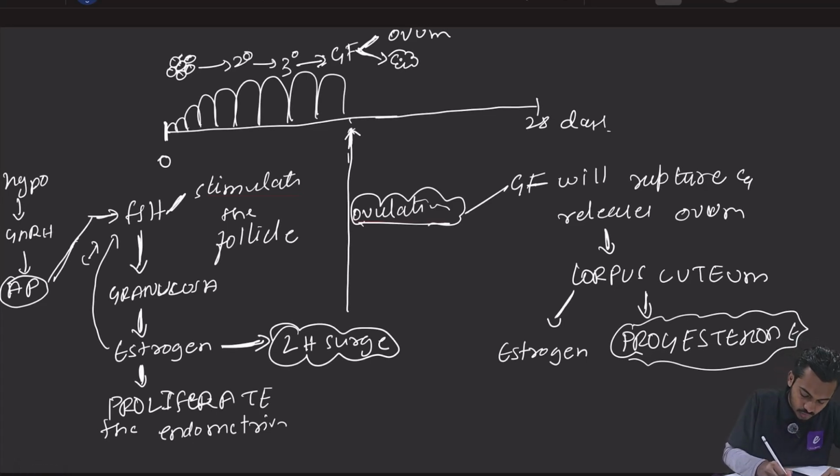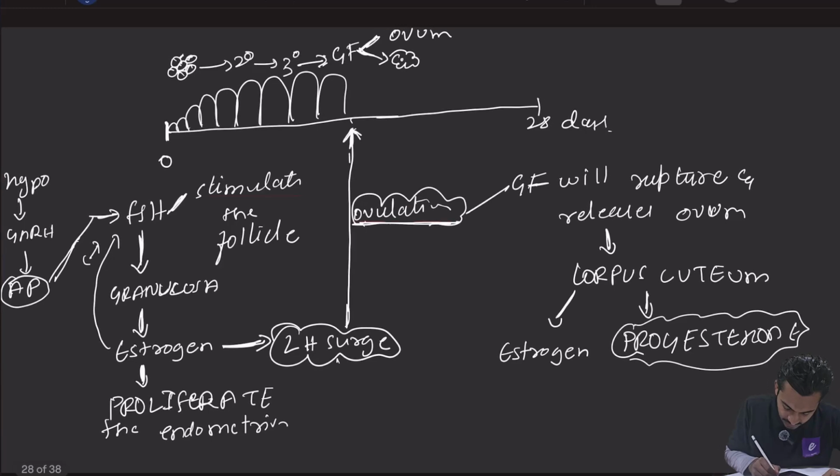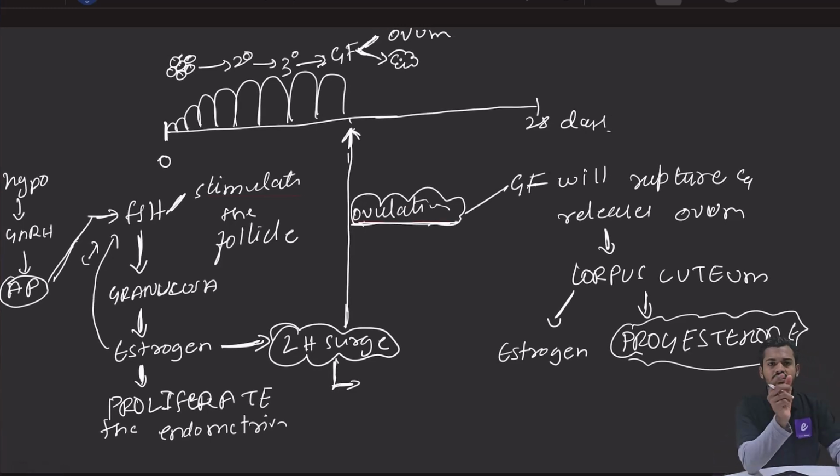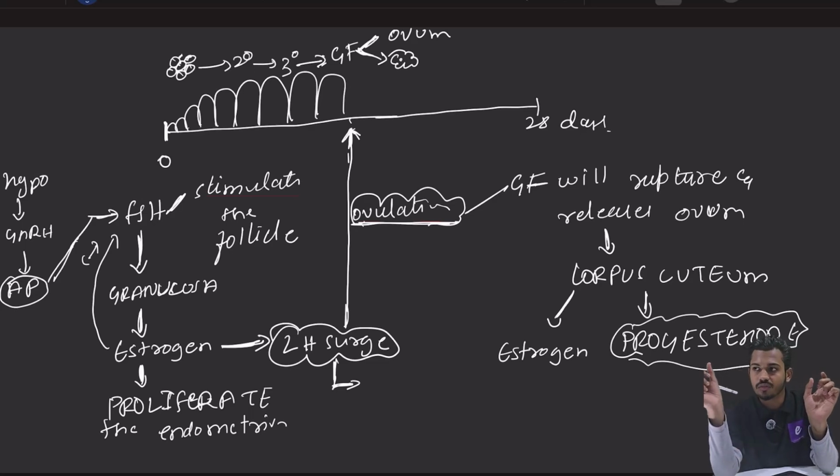एक फंक्शन क्या था दोस्तों LH का? What is one function of LH? LH का एक फंक्शन था, it will bring about ovulation. दूसरा फंक्शन क्या है दोस्तों LH का? LH का फुल फॉर्म क्या है? LH का फुल फॉर्म है ल्यूटिनाइजिंग हार्मोन. So there is something called as luteinizing. कार्पस लूटियम के जो वर्ड है उसमें भी लूटियम है. So corpus luteum has luteum and luteinizing hormone. LH has luteinizing hormone. Means what?